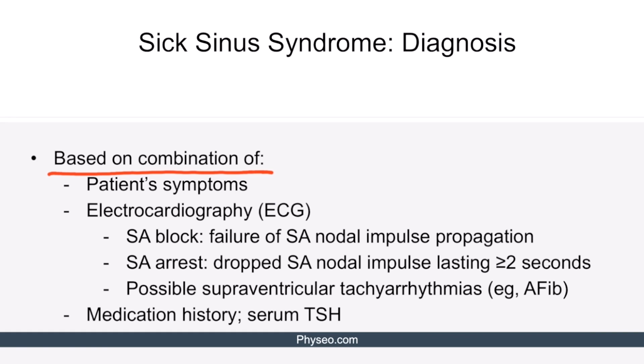Interestingly, patients with sick sinus syndrome may also develop supraventricular tachyarrhythmias, most commonly atrial fibrillation. Additionally, we should inquire about the medication history to check if the patient is taking beta blockers or calcium channel blockers. Measuring serum TSH levels will help rule out hypothyroidism as a cause of sick sinus syndrome.